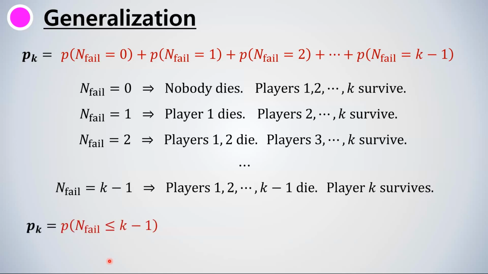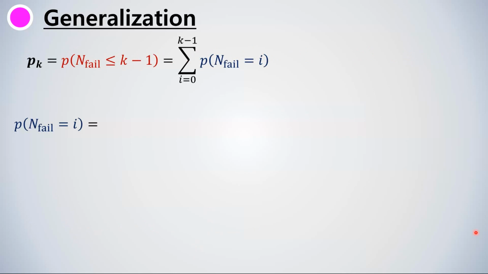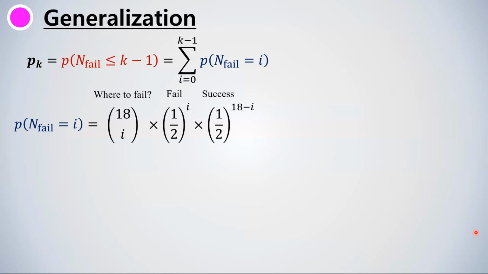And we can also write PK as the probability of number of fails being less than or equal to K-1. And using sigma notation, we can write the summation of the probability of number of fails being I, where I is from 0 to K-1. Now we have to obtain the general expression for the probability of failing I times out of 18 trials. And at this point, it is easy. There are a total of 18 choose I choices of positions where I players are meant to fail. Then we have the probability of failing I times. Then we have the probability of succeeding the rest, which is 18 minus I times. Therefore, we have this expression.